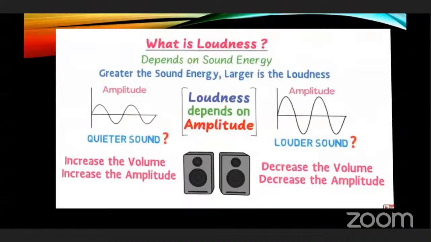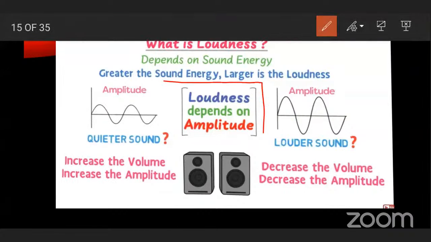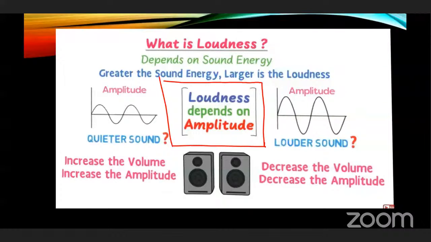Do you understand difference between loud and soft sound? Loudness depends upon the sound energy. If we increase the amplitude, volume increases. And if we decrease the amplitude, volume decreases. And important thing is that loudness depends on amplitude. Increase in amplitude, then increase in volume. And decrease in amplitude, then decrease in volume.